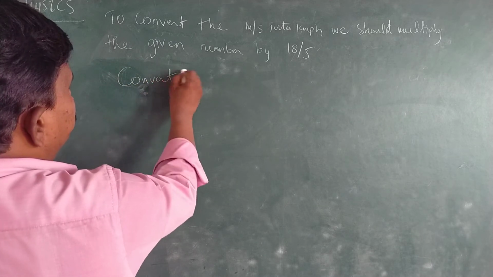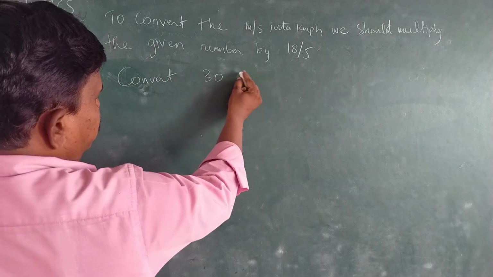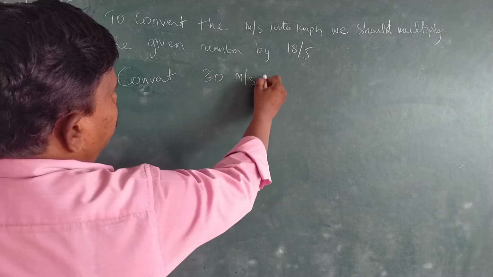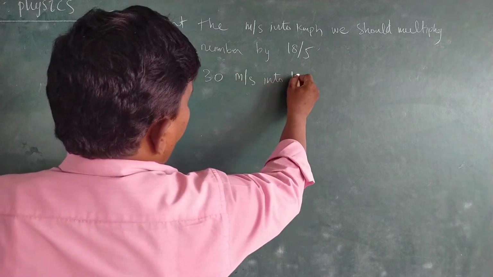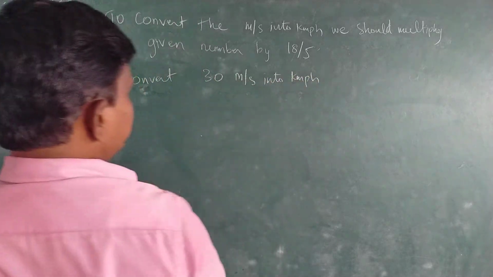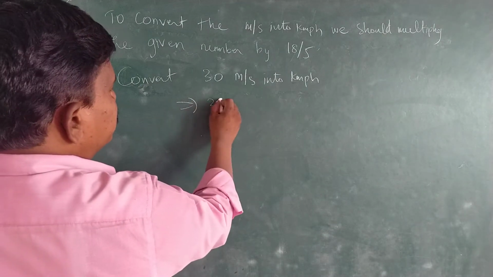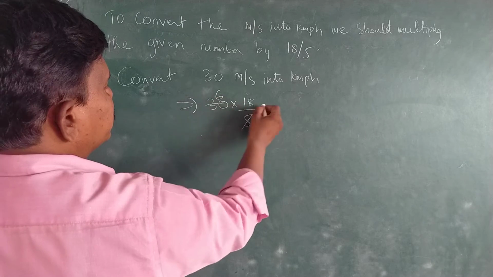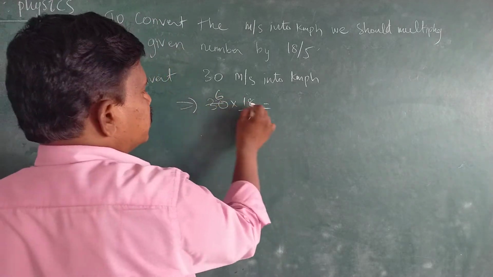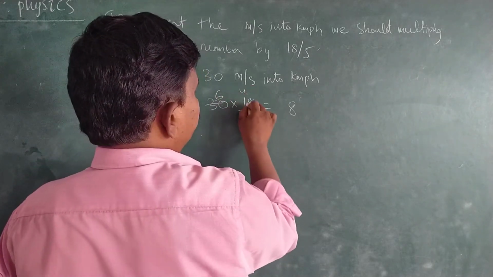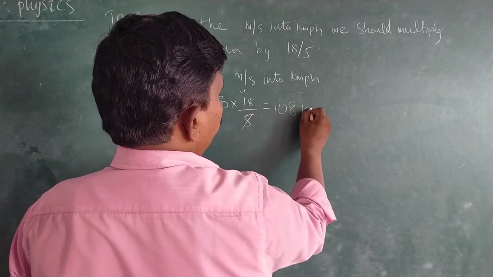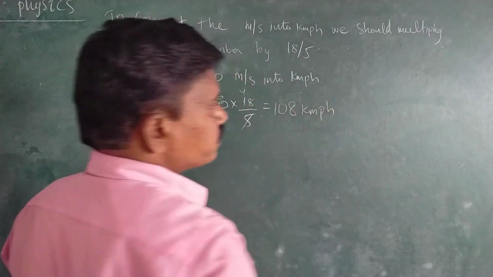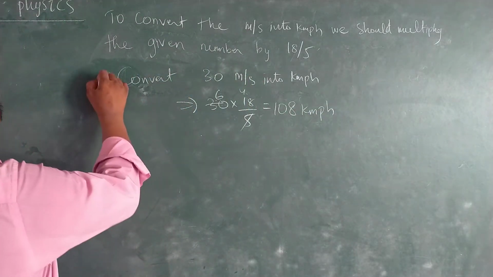Convert 30 meter per second into kilometer per hour. Directly, 30 into 18 by 5. 5 ones are 5, 6 into 18: 6 eights are 48, 6 plus 1, 108 kilometer per hour. Okay. One more problem.